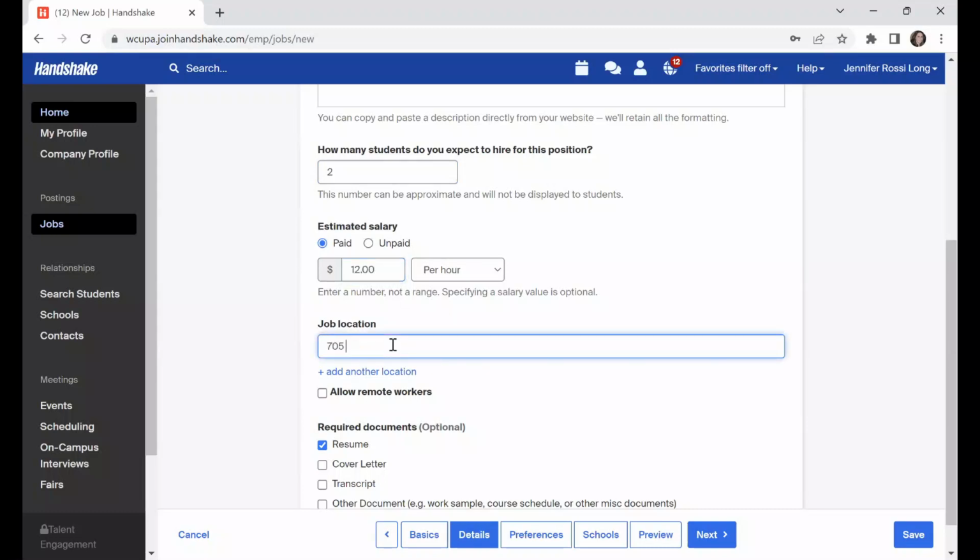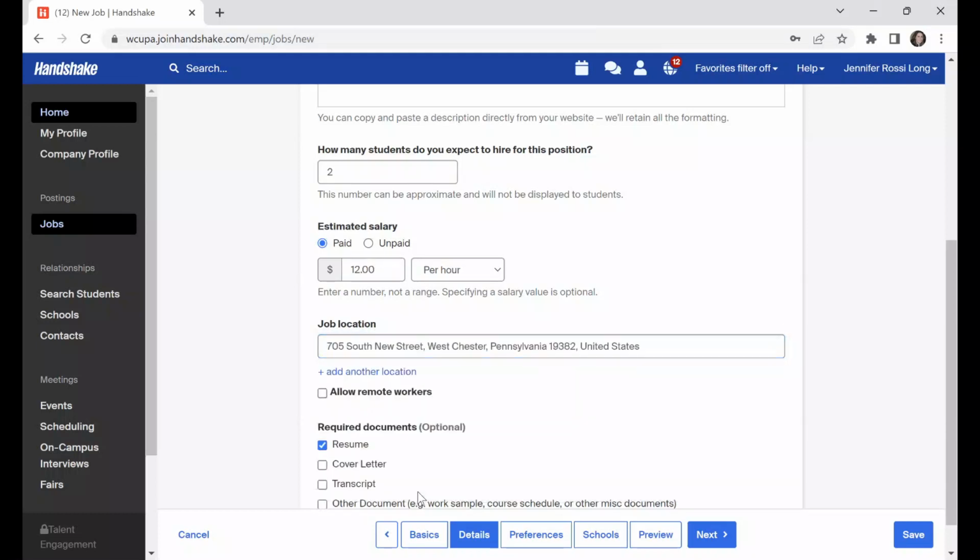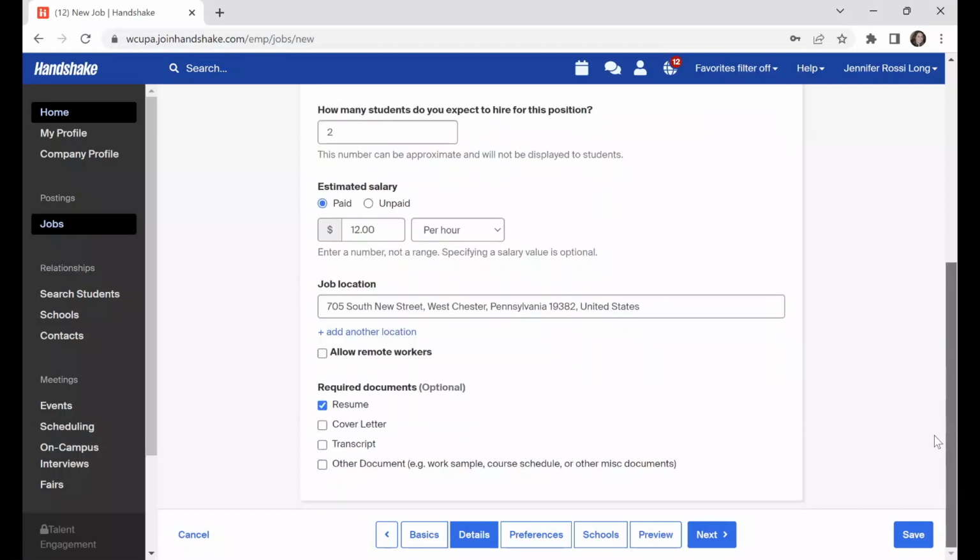For job location, you want to use an actual address instead of just, like, Lawrence Hall 225, which is what I would use for the Career Development Center. So I'm going to put in the address for Lawrence. If the student would be working in multiple locations, you can add a location, and you can even let them know that you allow remote workers for the position.